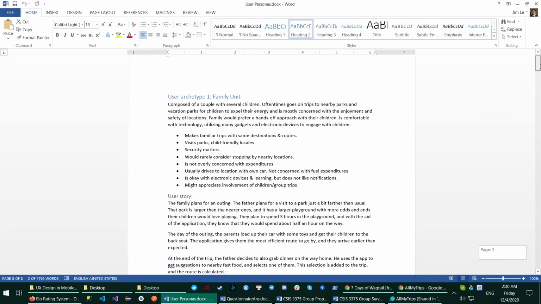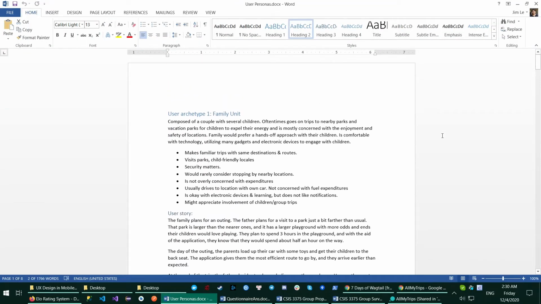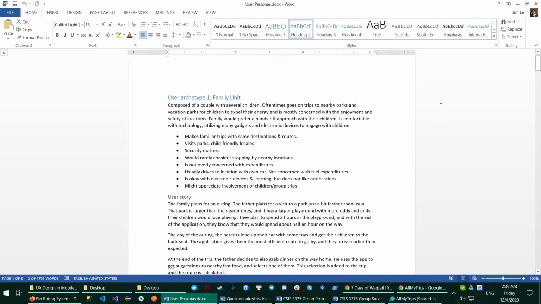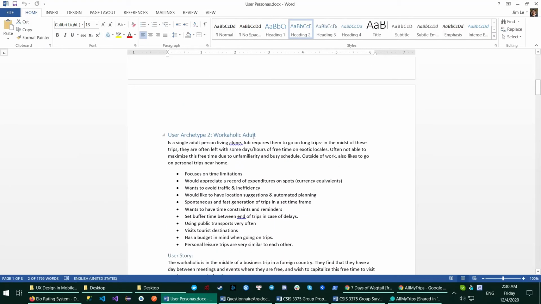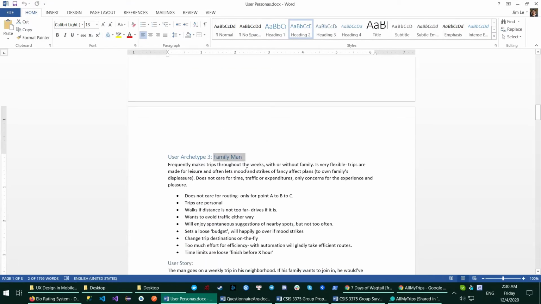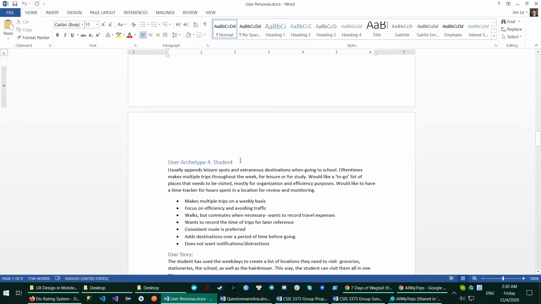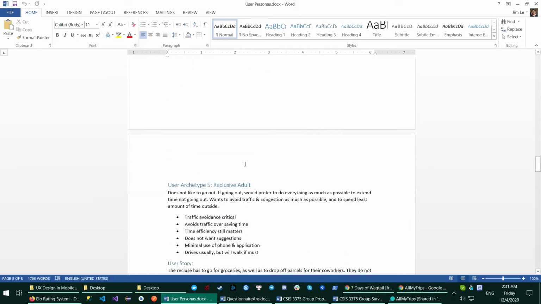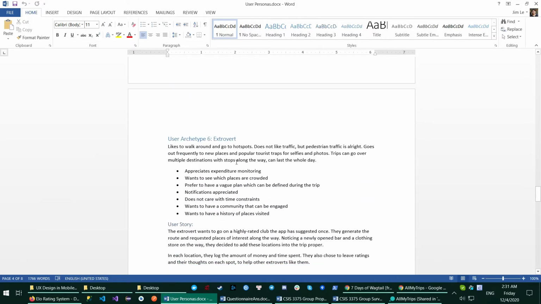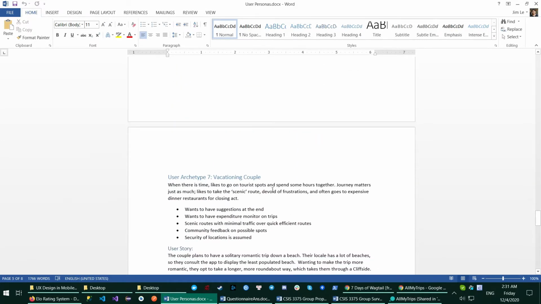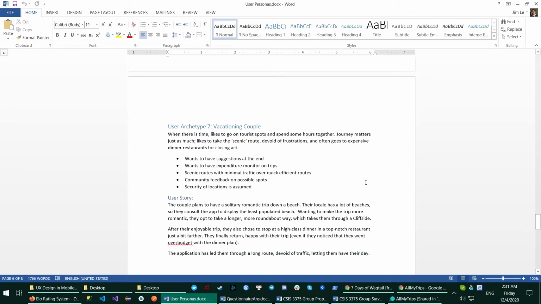After the requirement gathering and some research, we have a total of 7 user archetypes. Here are our user archetypes: the family unit, the workaholic adult, the family man, the student, the reclusive adult, the extrovert, and finally the vacationing couple.